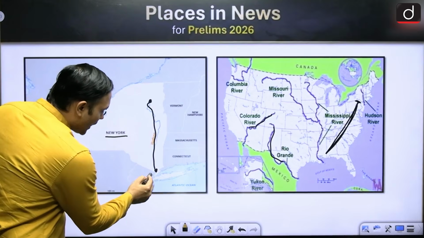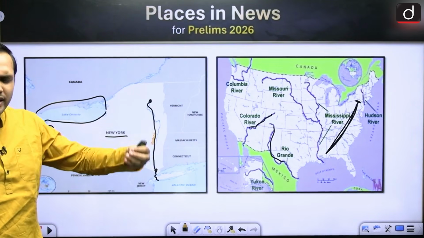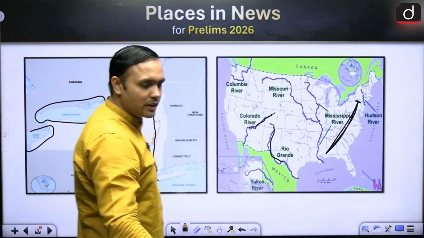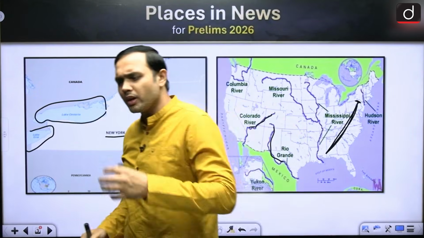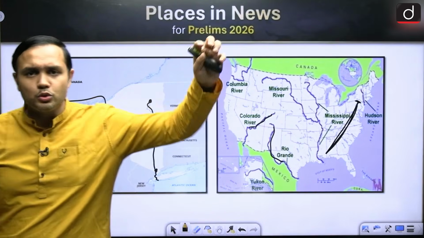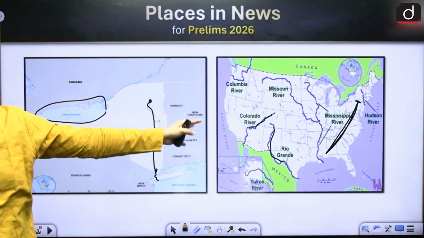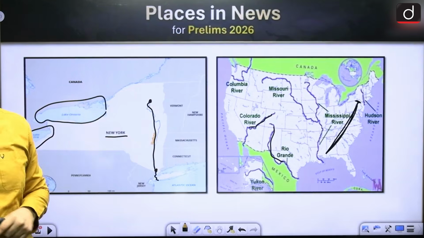Next, it is forming the boundaries between New York and New Jersey. That is a small bit, but that is not as important as that. You must have an understanding that it is in the northeastern United States and it is not rising in the Appalachian Mountains, right? Now, these are very cold regions. So, especially the upper reaches will be snow-fed, and then as it moves forward towards the south, it will become a rain-fed river, right?